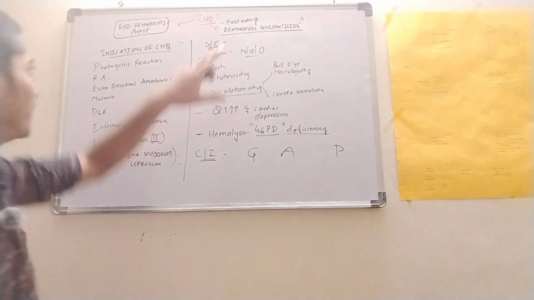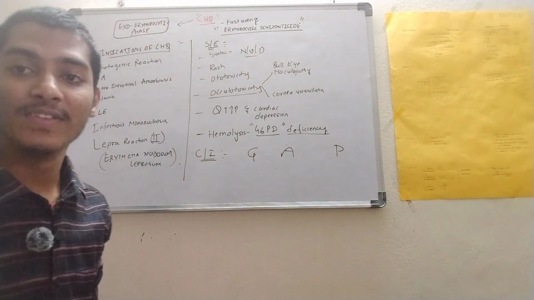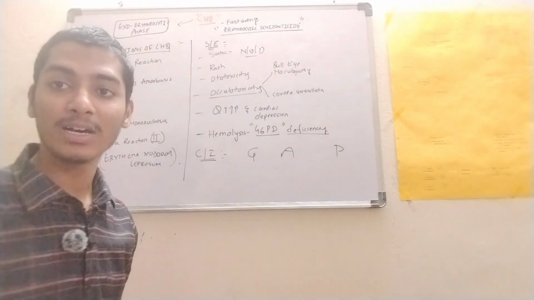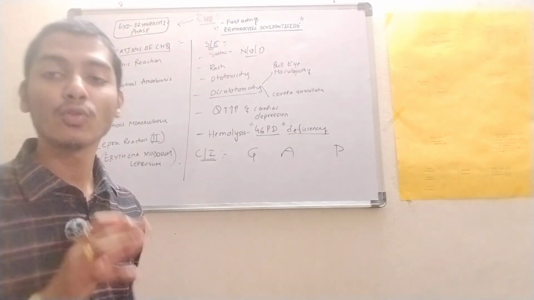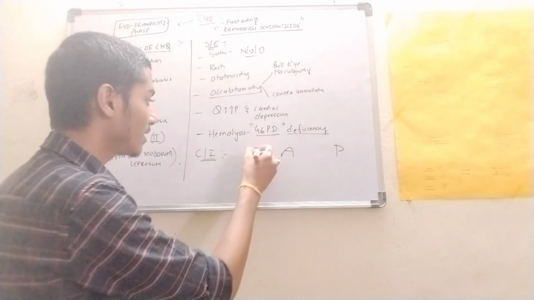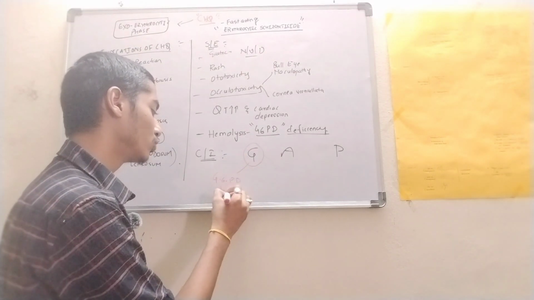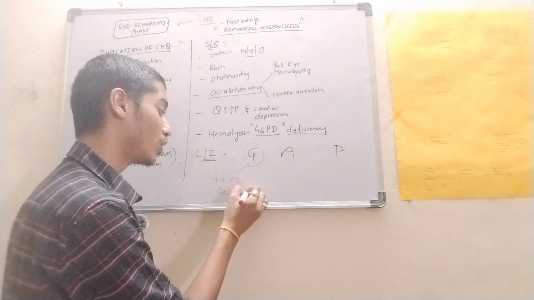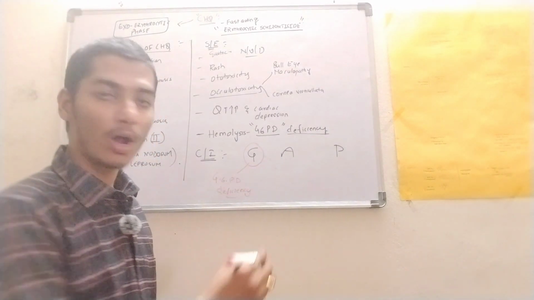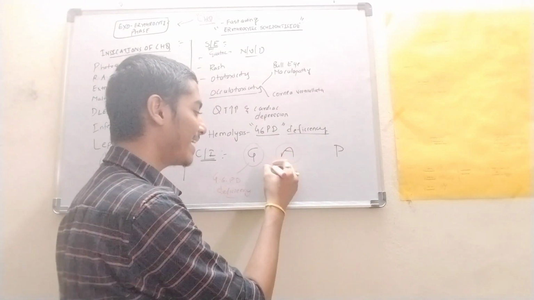With this knowledge, we can easily extrapolate to the contraindications of chloroquine. One is G6PD deficiency, which we have just discussed. The second contraindication is with antacids.